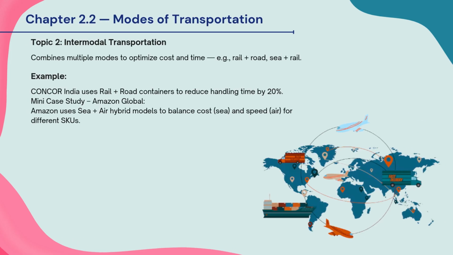Intermodal transportation means using two or more transport modes together to optimize both cost and delivery time, like rail plus road or sea plus air. For example, Concor India uses a rail and road container system to reduce cargo handling time by around 20%. Amazon uses a sea and air combination globally, sea for cost savings on regular items and air for faster delivery of urgent or high-priority products. In short, intermodal transport helps companies balance speed, cost, and efficiency by combining the strengths of different transport modes.